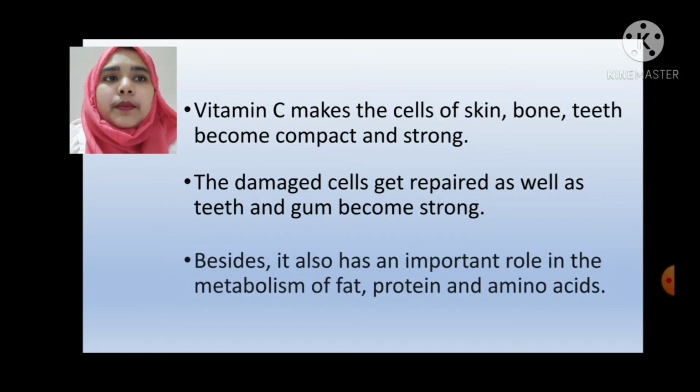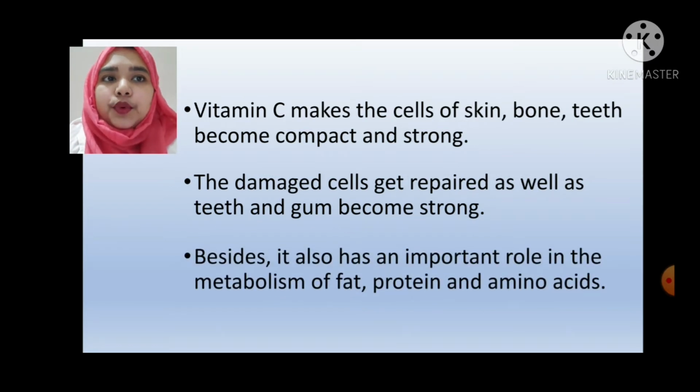Vitamin C makes the cells of skin, bone, and teeth compact and strong. The damaged cells get repaired, and teeth and gums become strong. Besides, it also has an important role in the metabolism of fat, protein, and amino acids.